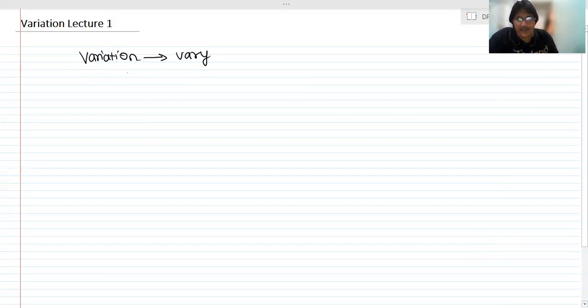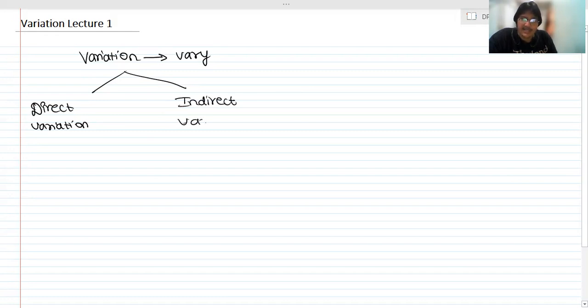Basically, variation is of two types. One is direct variation, and the other is indirect variation. So what do we mean by both the terms? Today we are going to focus only on the concept of direct variation, and indirect variation we will study in the next lecture. But let me make the concept clear with the help of an example.